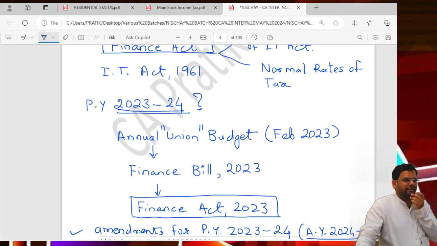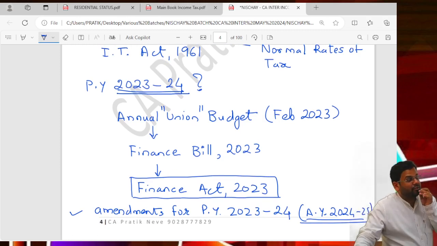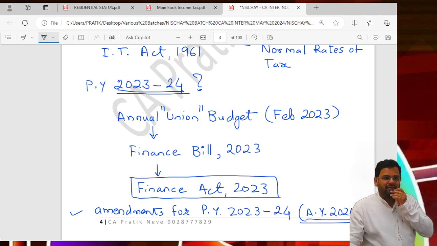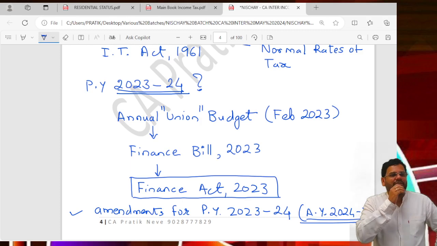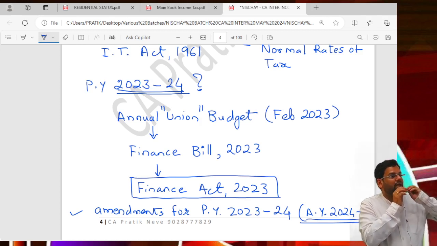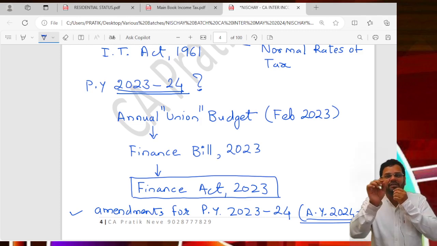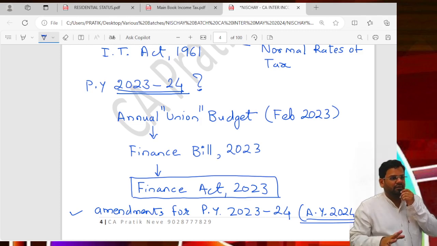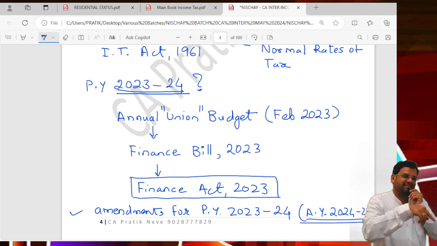I'm saying normal. I could have just said rates of tax, but I'm saying normal. Why am I using the word normal? You must have heard winning from lottery is taxed at flat 30%. This is a special rate. Special rate comes from Income Tax Act and normal comes from Finance Act.